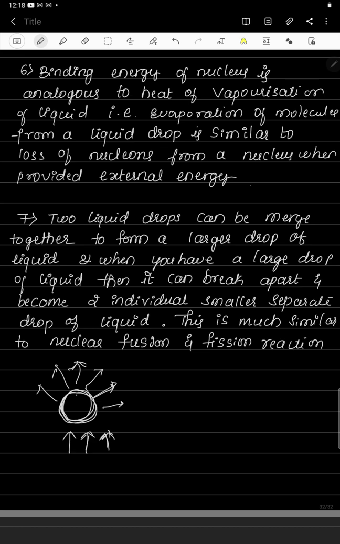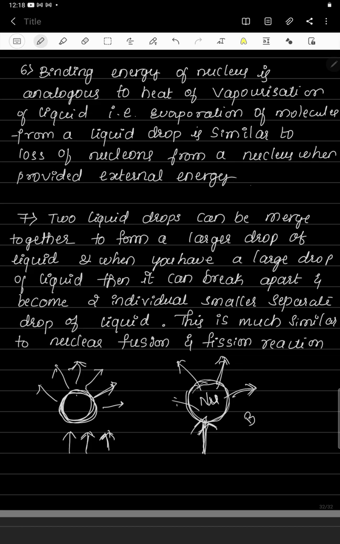In a similar manner, the same thing is going to happen with the nucleus. If any external energy is given to the nucleus, this nucleus is going to split. So nucleons are split when you give an external energy, and the original nucleus will not be there. The nucleus consists of nucleons. When you give an external energy, the nucleons won't stay inside the nucleus, they start to come out of the nucleus.